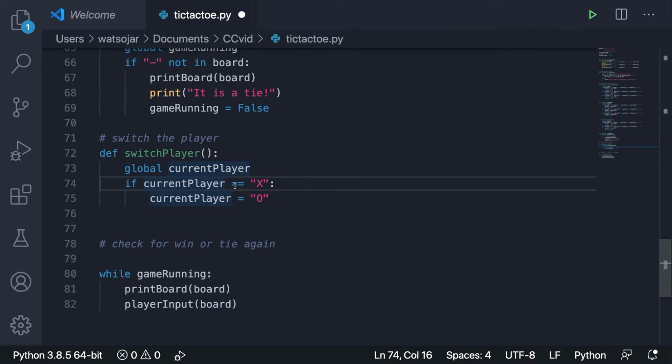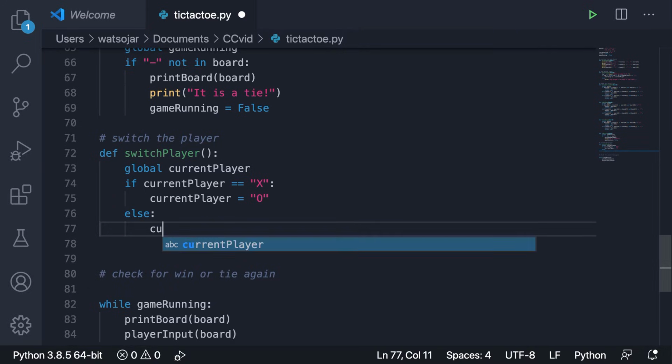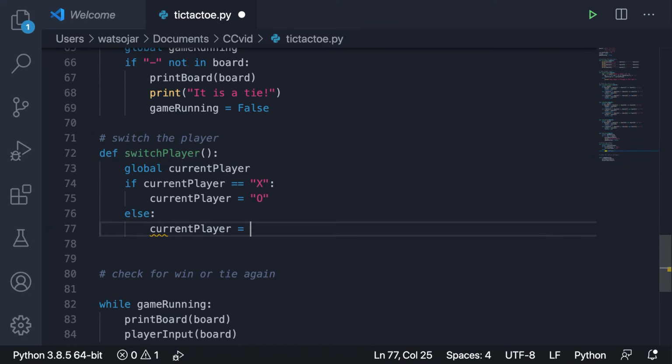And if that's so, then we're reassigning that value to O with the single equal sign. Okay? And then in any other case, else, we can assign the current player equal to x. Okay? So, we're getting very close to finishing this.